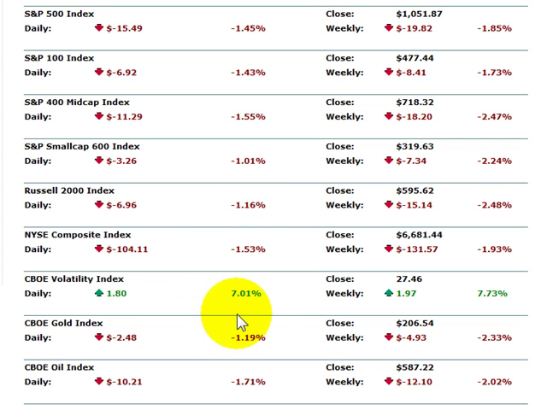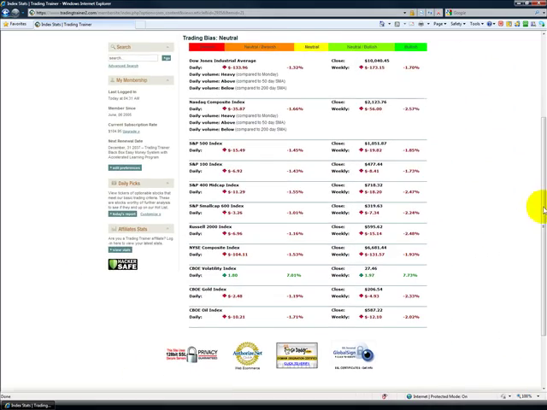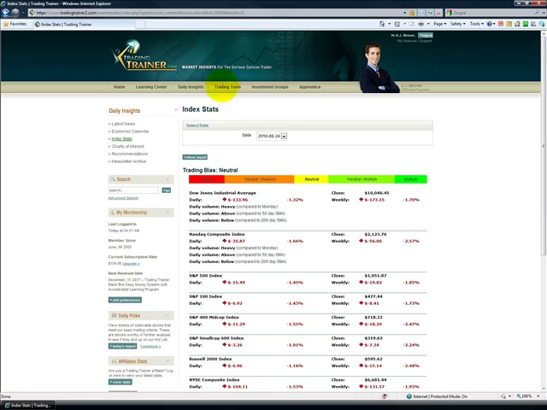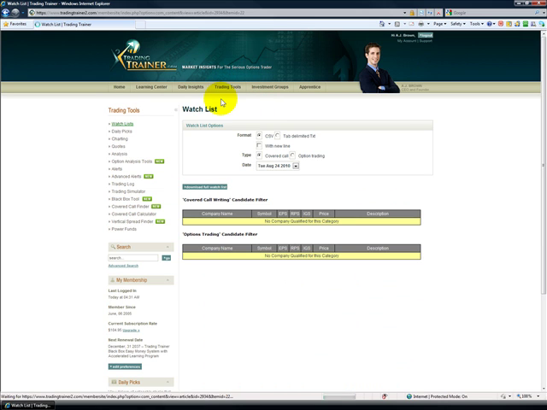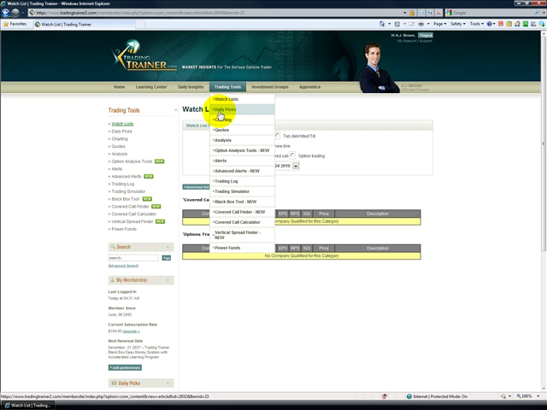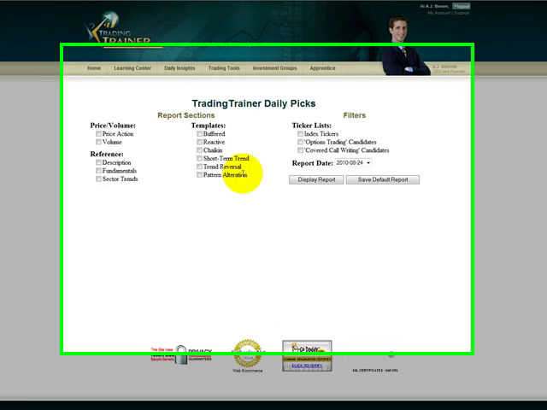Volatility shot up 7.01% to 27.46. Gold fell 1.19, oil 1.71%. Moving on to our watch list tool. Neither our covered call writing K&A filter nor our option trading K&A filter identified any picks today, which is a bearish signal. Going on to our daily picks report generation tool.